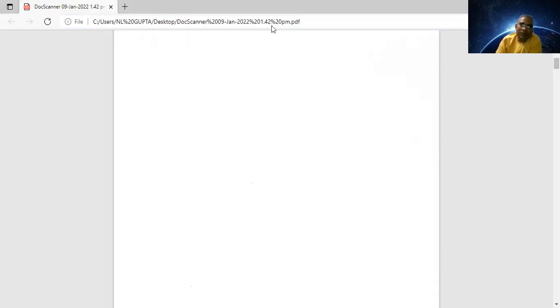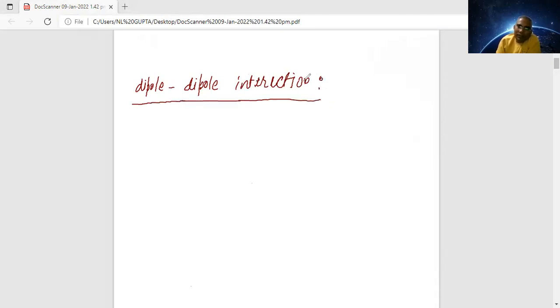Okay, let us go. So I am going to dipole-dipole interaction. This is found in many types of molecules. First of all, can you please tell me what the meaning of dipole is?